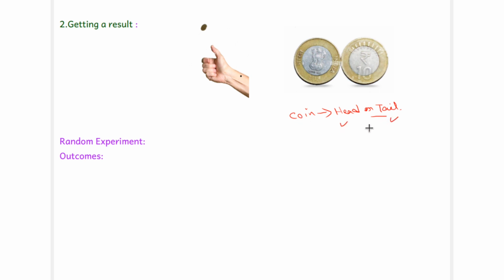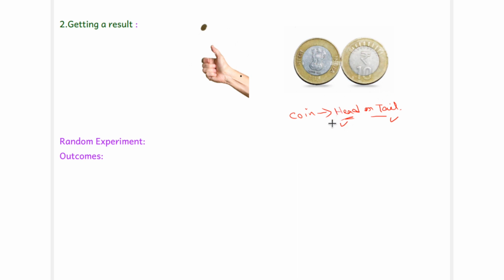Can you control the result, that somebody says I want head and I will toss a coin and obviously I will get the head only? That is not possible. Nobody can tell which side you will get, head or tail. It is not possible to control the result of this kind of experiment.